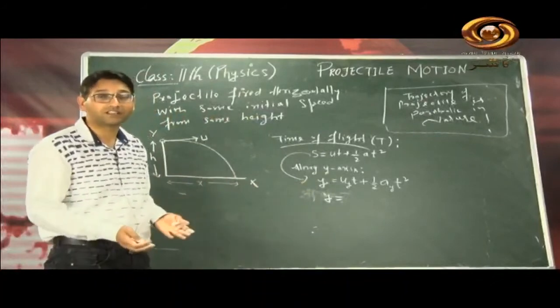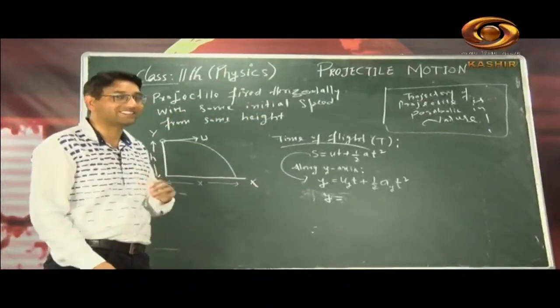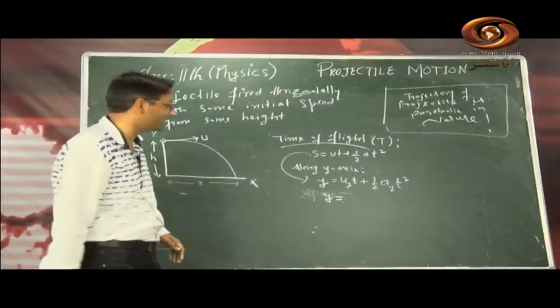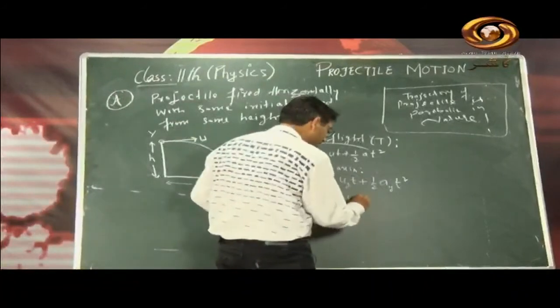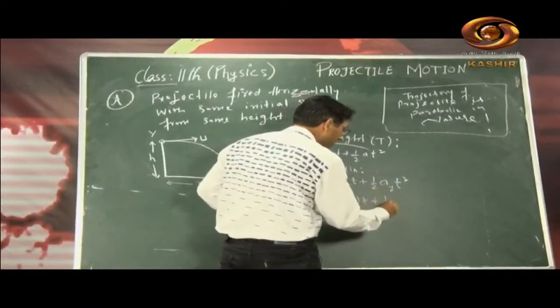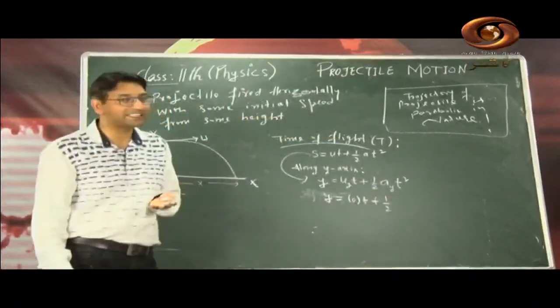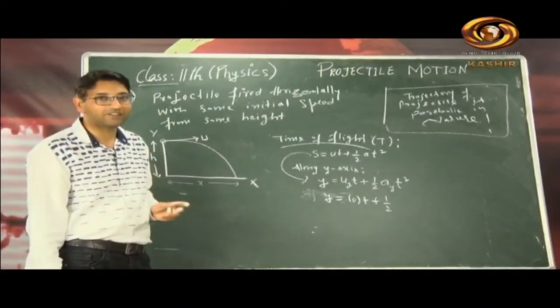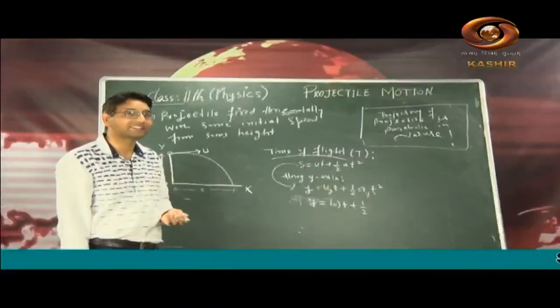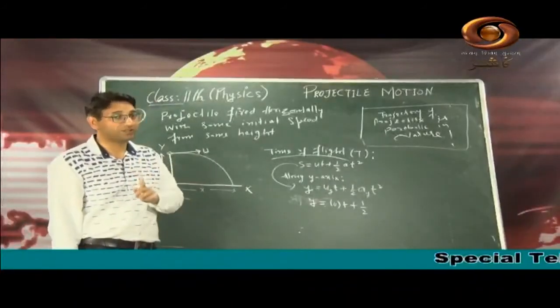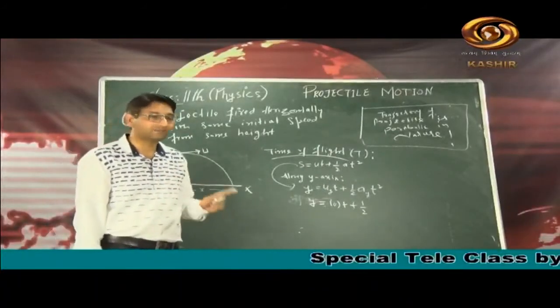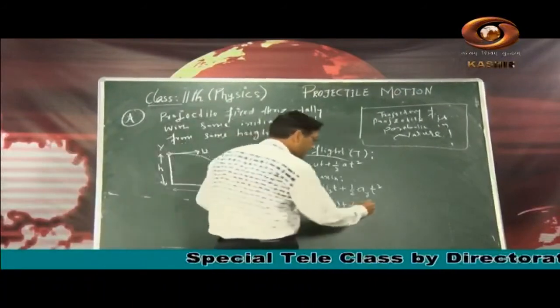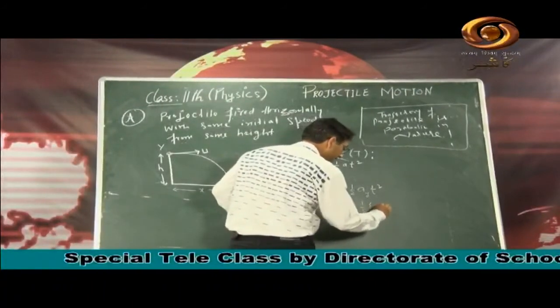There is no initial velocity along the y-axis, it is only along the x-axis, horizontal, because the projectile has been fired horizontally. So this is 0 into t, then plus half of, what is the acceleration along the y-axis? That is g, as I told you, because acceleration is always along the y-axis. There is no acceleration along the x-axis. There is initial speed along the x-axis, but no acceleration. There is acceleration along the y-axis, but no initial velocity. So it is g here, and then t square.